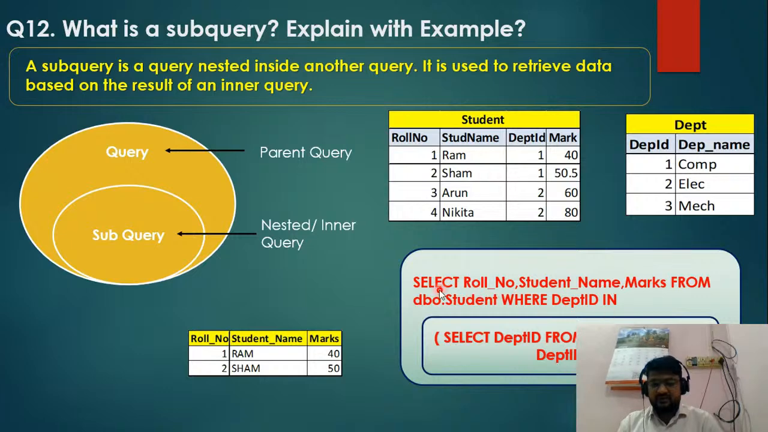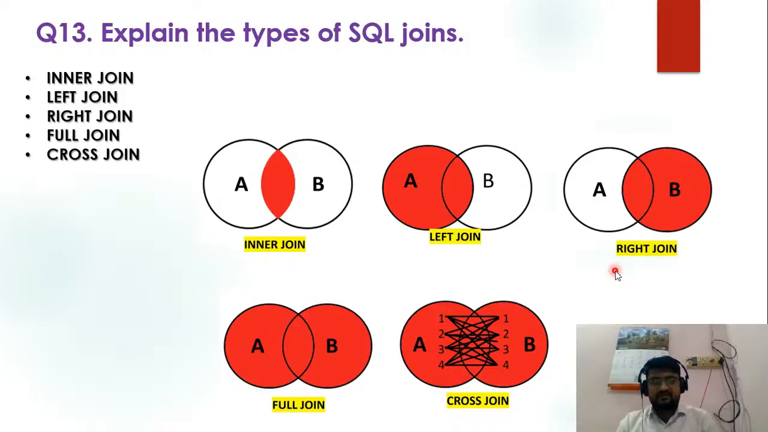Okay, so if we check the output of this query, the roll number, student name and marks: roll number 1 and 2 belong to the department id 1 that we passed in the subquery. So this is one example that we can tell whenever anyone asks you about the subquery. You can explain it with an example. Okay, then question number 13.